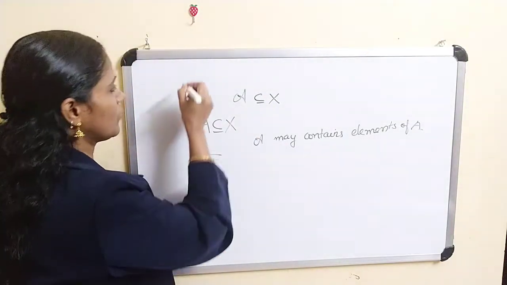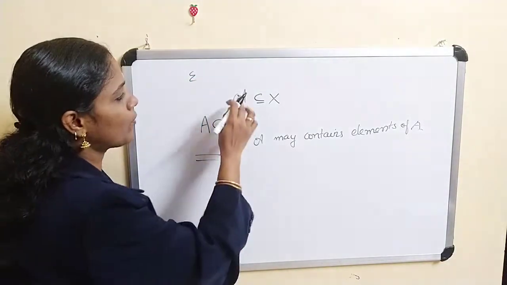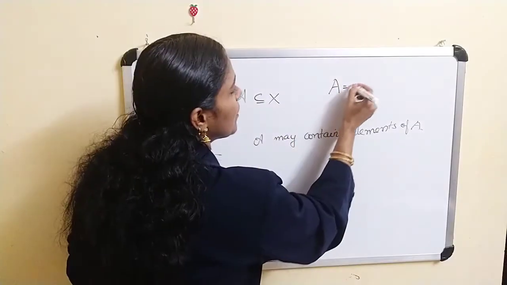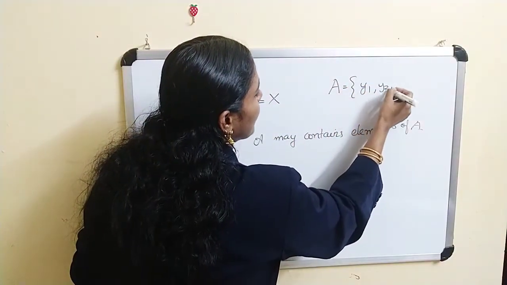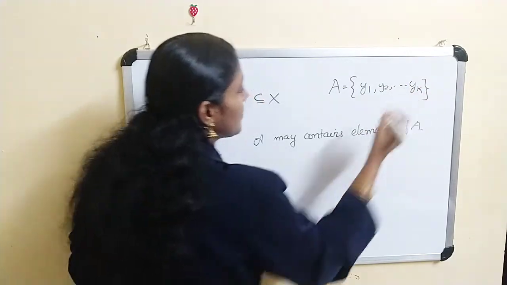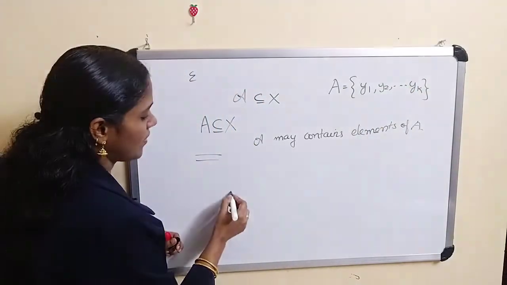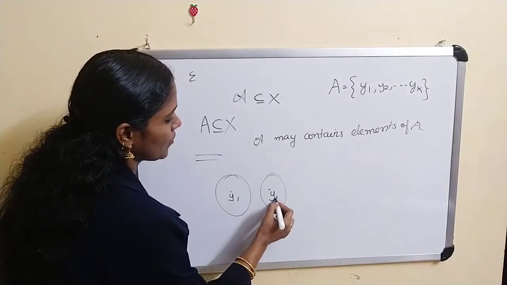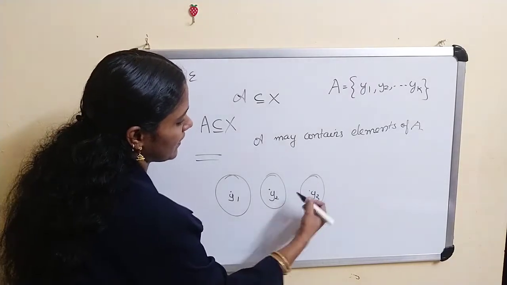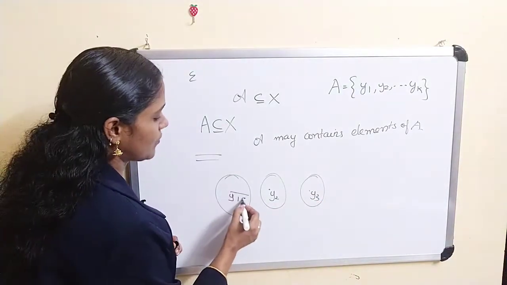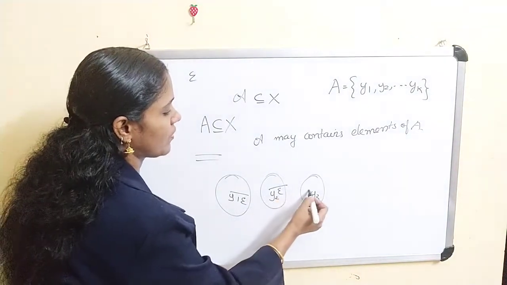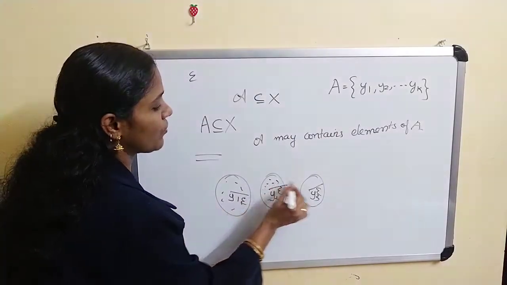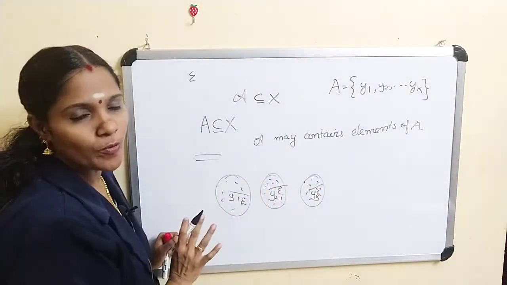So, an epsilon net of A means, suppose this script A is finite, and script A is equal to y1, y2, up to yk. What is the meaning of that? You can find balls with centers y1, y2, y3, up to yk and radius epsilon. So the elements of A must be contained in these balls.